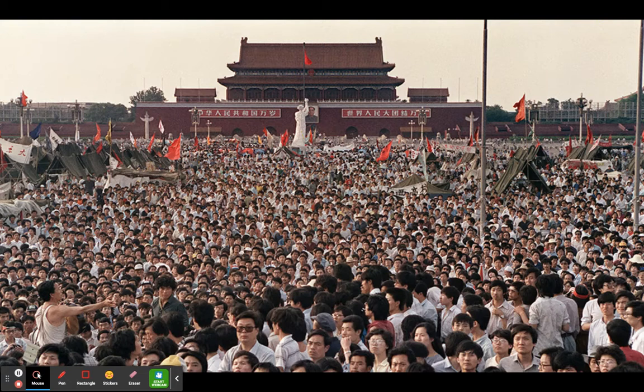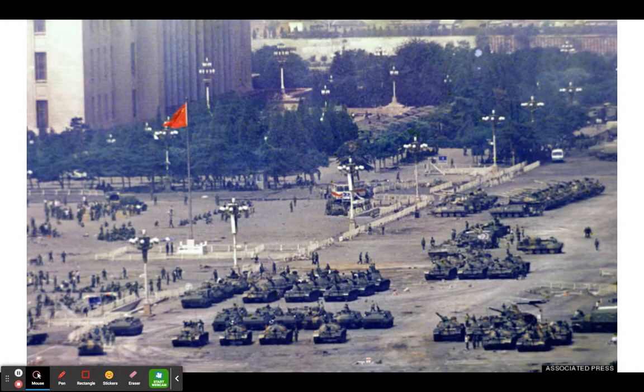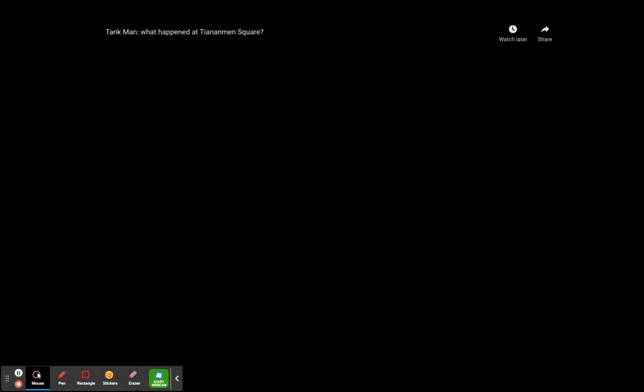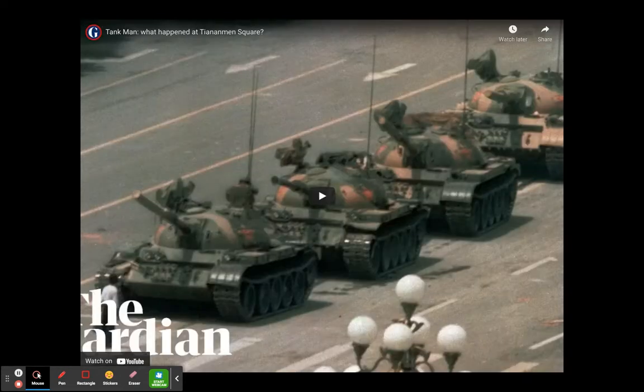So here is the Tiananmen Square incident. Here you can see all the people that had taken up kind of short-term residence in the Tiananmen Square that were protesting and hunger striking. Here's the military kind of getting ready to take the area. You can see as they came in with tanks and soldiers. And like I said, we don't know exactly what happened. There's a little video clip, but I think we'll save that for later on.